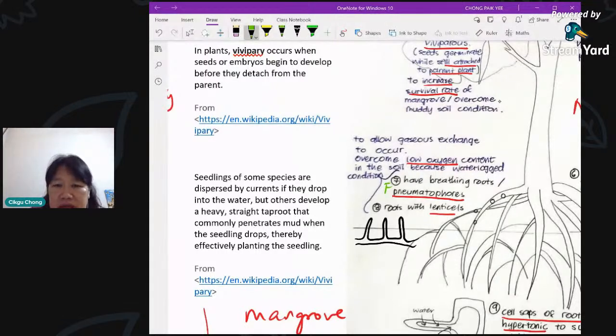Then another one is having lenticels. The lenticel is on the pneumatophore. So the lenticel is here. This is a pneumatophore. What I draw here is the pneumatophore. Lenticels are there to allow exchange of gases, oxygen.